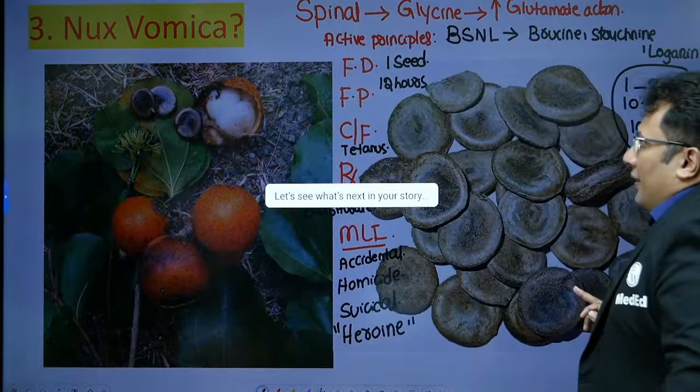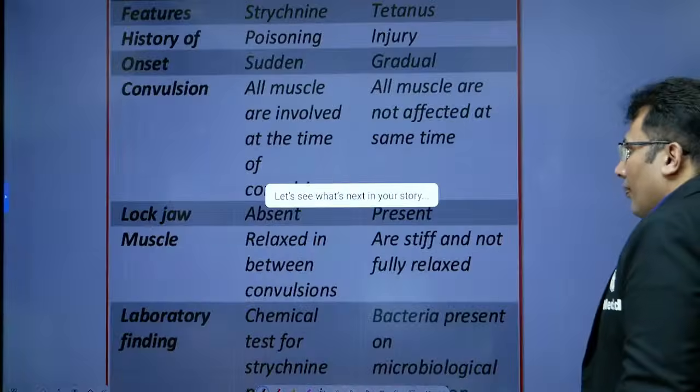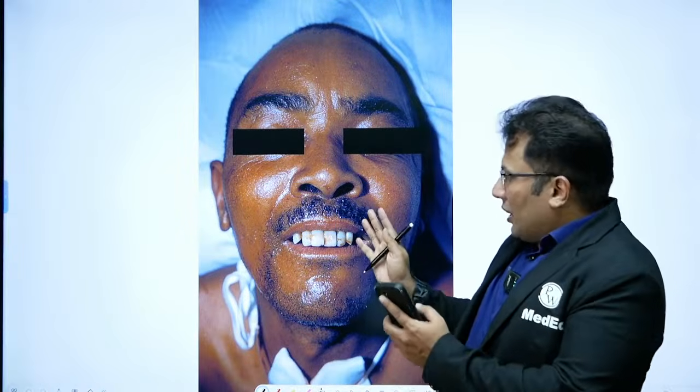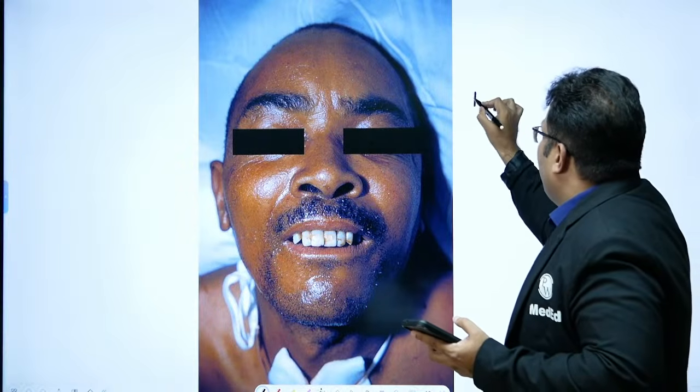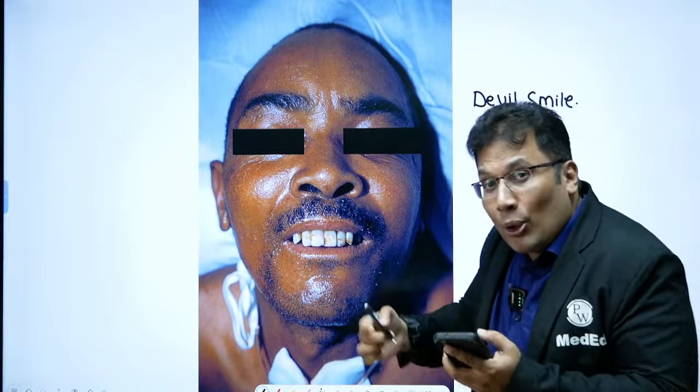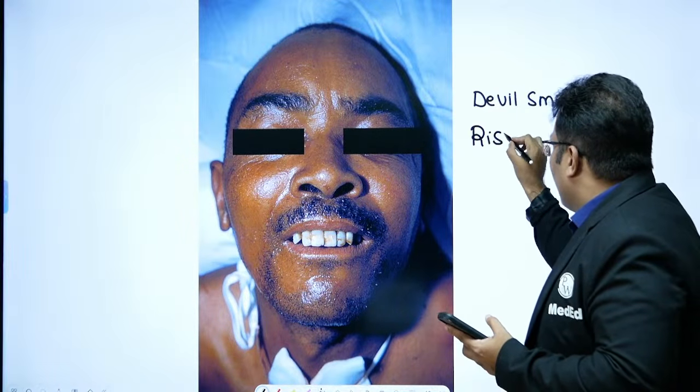Now your turn to answer this question. Look at this now. Here a patient suffering from accidental nux vomica poisoning. Look at the patient here. The patient is somewhat smiling like this. What is this known as? This is known as devil's smile. So who is the devil in the body? Strychnine, nux vomica is the devil, the bad boy. Then it is also known as risus sardonicus.